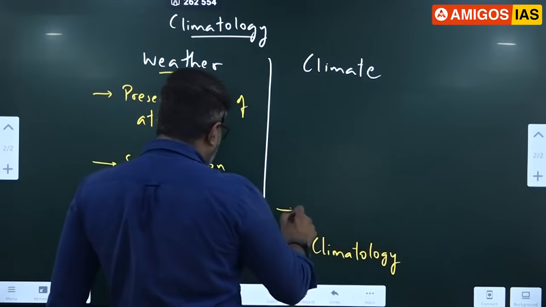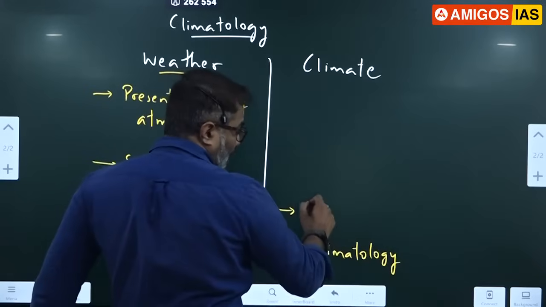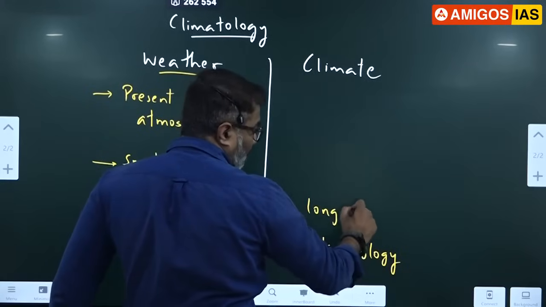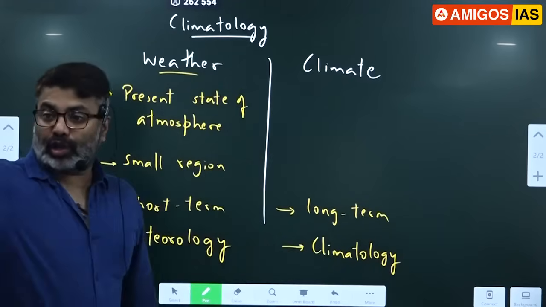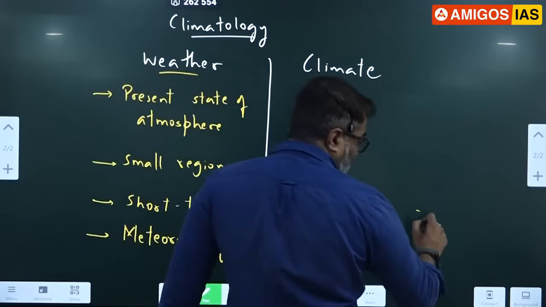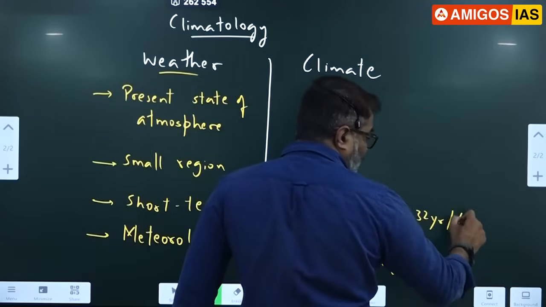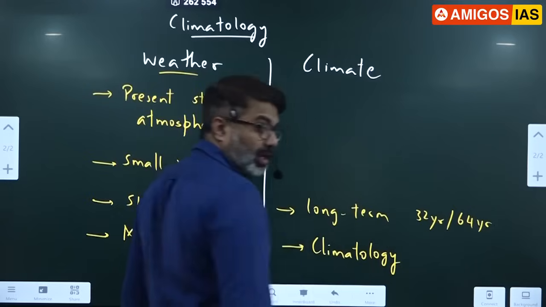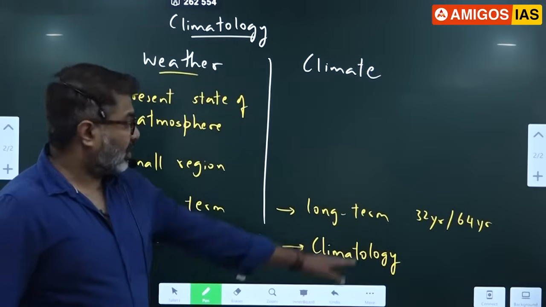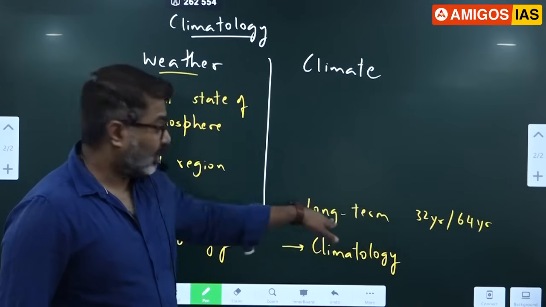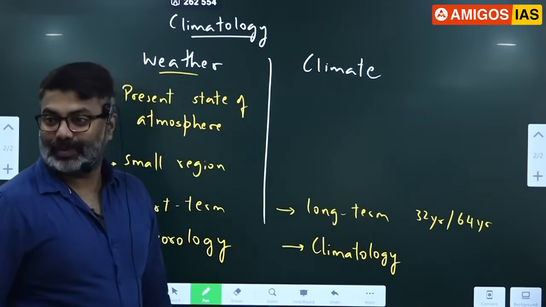So climate is a word that applies for a large region, for long term. It's a long term condition. Okay, long term atmospheric condition. Long term, how long? 32 years we take, or 64 years we take, as per WMO, World Meteorological Organization. 32-year average is climate. Okay.